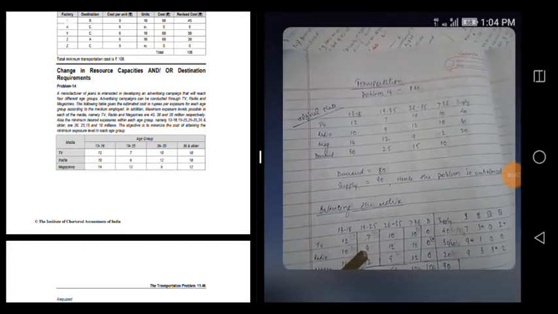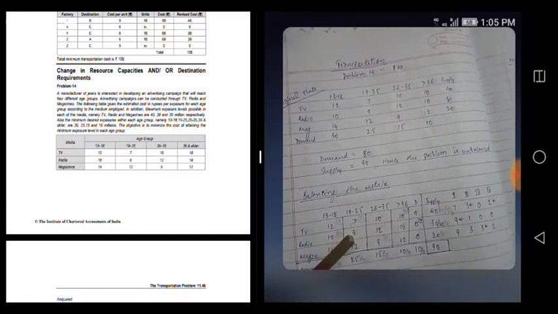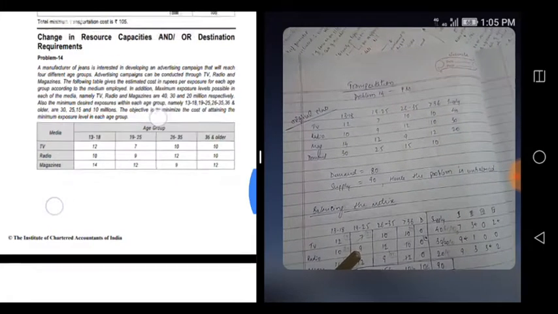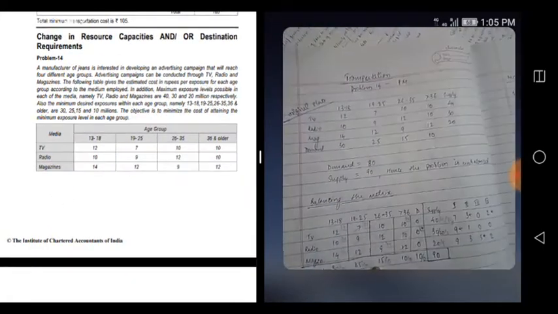Okay, so question number 14 of transportation practice one. Okay, so the question is, a manufacturer of jeans is interested in developing an advertising campaign that will